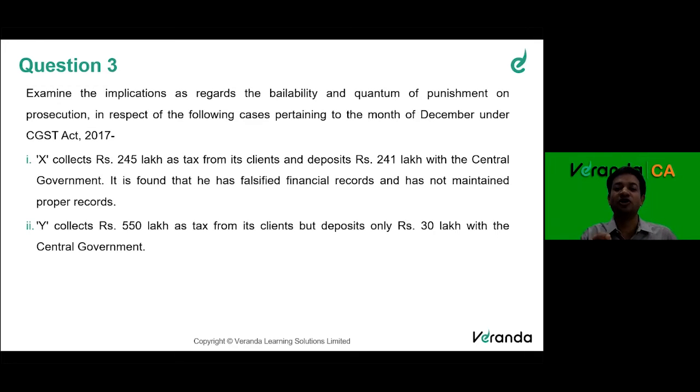So if someone has falsified financial records, that means there is no monetary fraud. Someone has falsified records. For monetary, you are giving him imprisonment, right? So if someone has just falsified financial records, for that the provision says that he can be arrested for a period of up to 6 months, or with fine, or both.